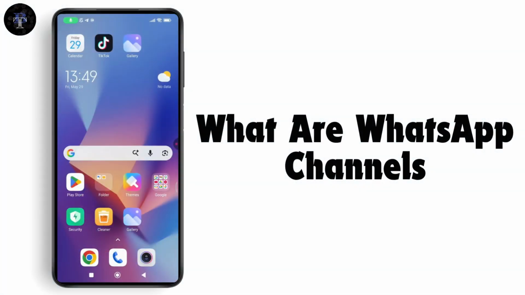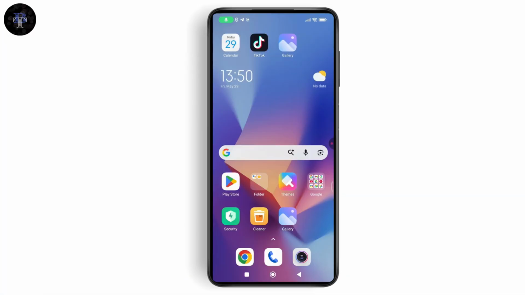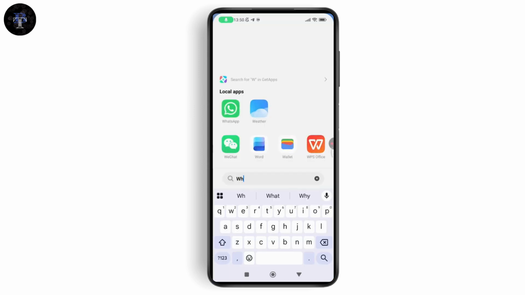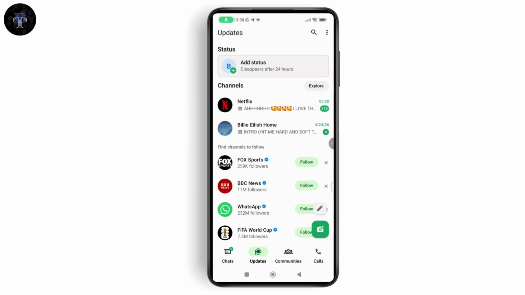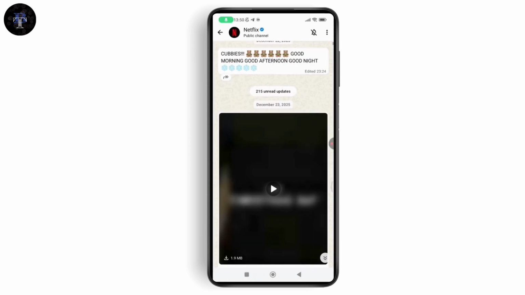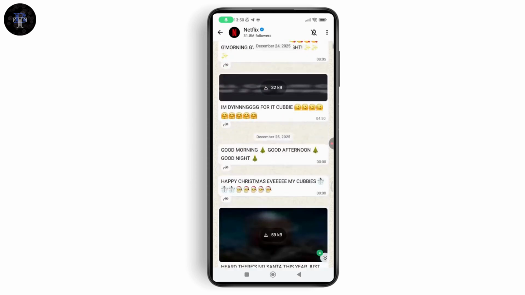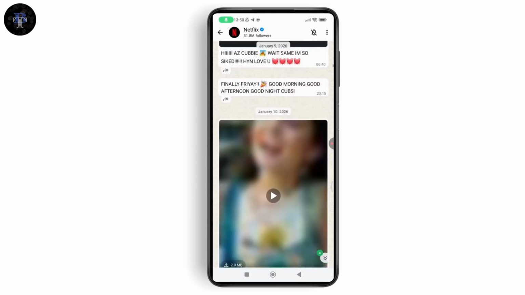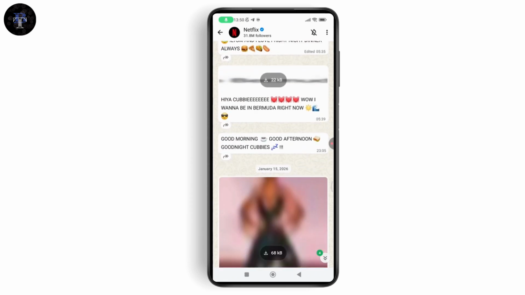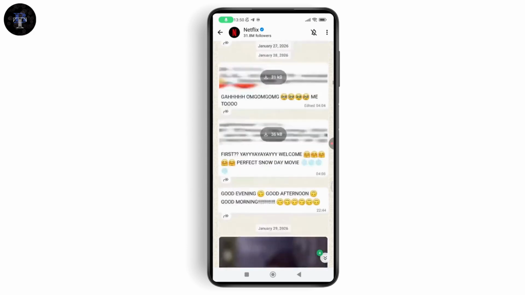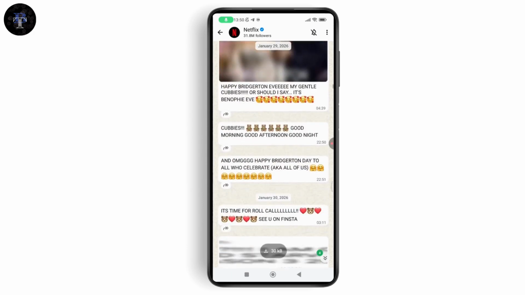What are WhatsApp channels? If you're using WhatsApp and you have a channel on WhatsApp, or if you're seeing different channels on your WhatsApp, then let me tell you that it's one-way communication. For example, I'll just simply go with a random channel right here, which is Netflix. As you can see, you won't be able to message here, but it's just one-way communication. Netflix will add some videos, it will give you some notifications, or you will have some polls right here. You can comment on those and everything.